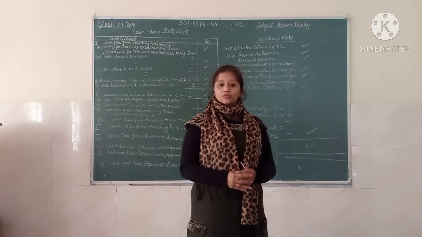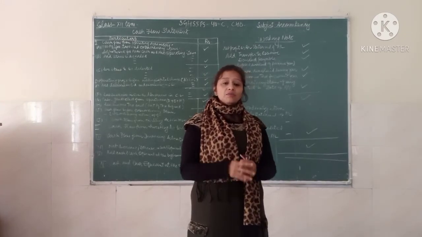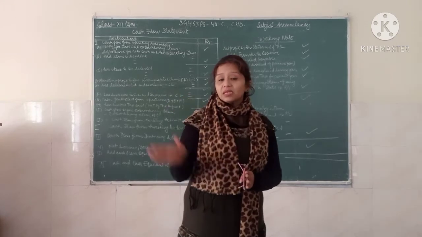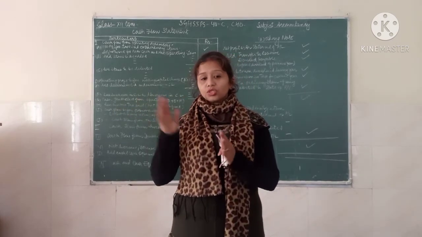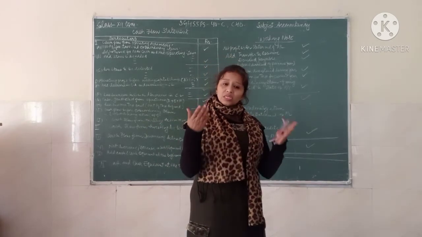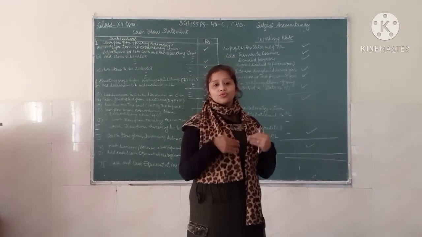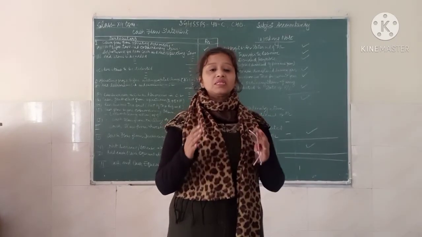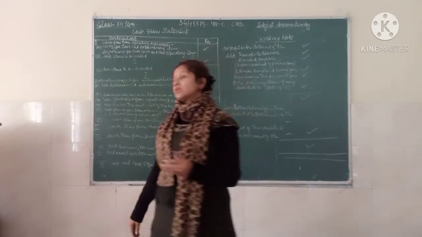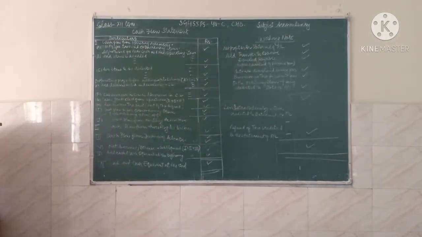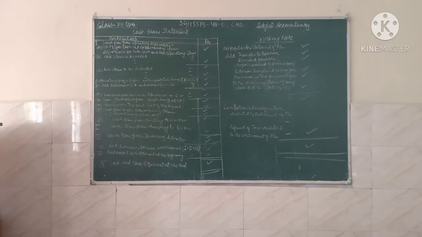Outflow of the cash in financing activity means when you are paying the interest to the debenture holder, or when you are paying the dividends to the shareholder, when you are repaying back the loan. So these are the examples of the financing activities. So we can say basically we have the three basic heads or three basic activities on the basis of which the cash flow statement is prepared.